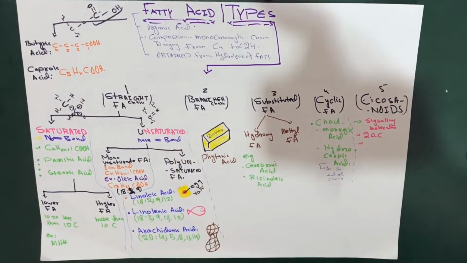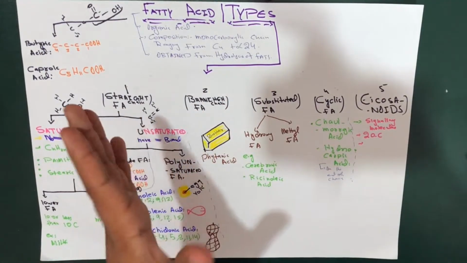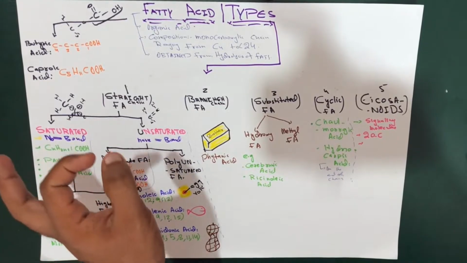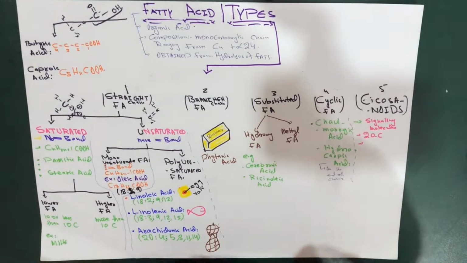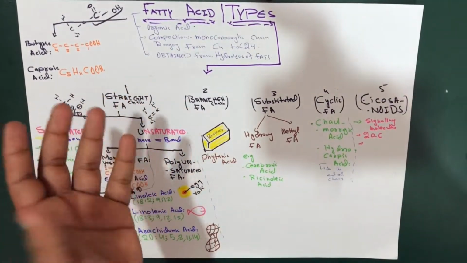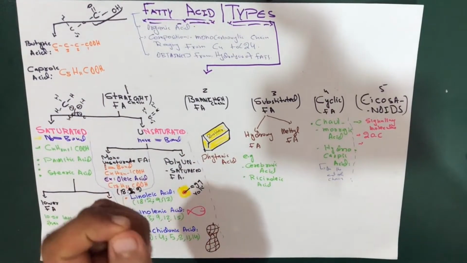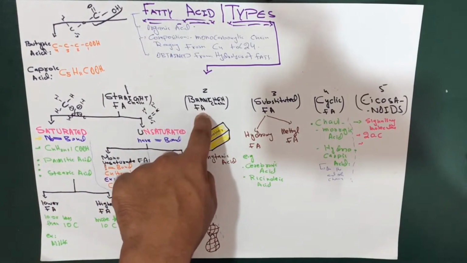But in humans and other organisms, they are also present in animals. For example, we have the sebaceous gland. In the sebaceous gland we have sebum. Sebaceous glands are those oil-producing glands in your skin, in your body. Those glands produce sebum, which is oil, and which actually contains branched chain fatty acids.